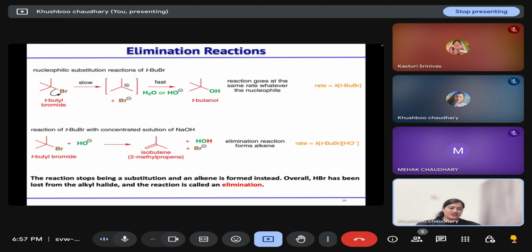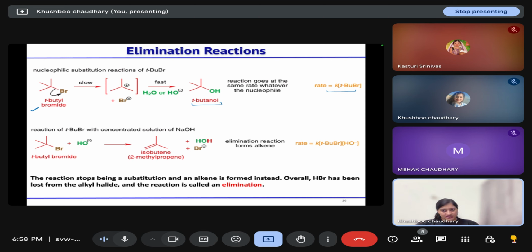Then after substitution, the next topic that we have to study is elimination reaction. Elimination is removal of two atoms at the same time. This is the reaction where your tert-butyl bromide in the first step will form a tertiary carbocation and then undergoes substitution. So this is the SN1 reaction where your rate depends only on the concentration of substrate.